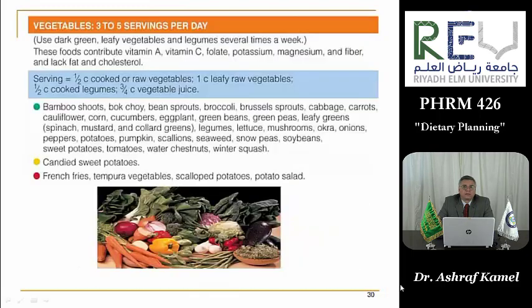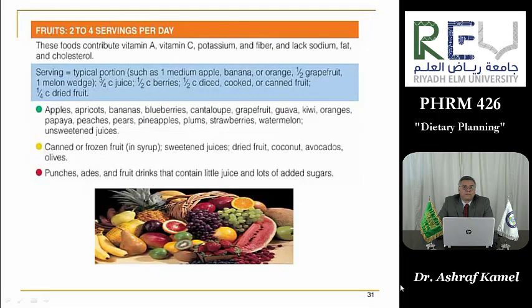In the vegetable group, we will also find that certain kinds of foods have a green circle, and these kinds of foods are the foods that we can take without problems. Others with a yellow sign, and this we take with caution, while those with a red sign, we should limit their selection. Same thing for fruits, which should be given 2 to 4 servings per day.